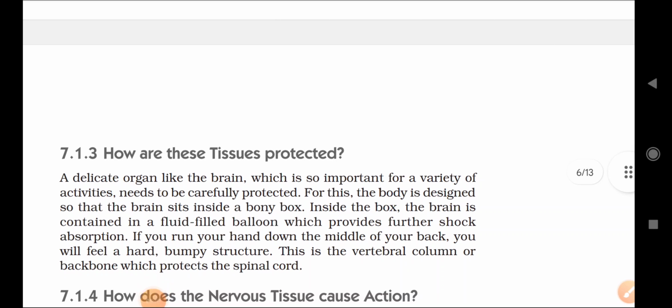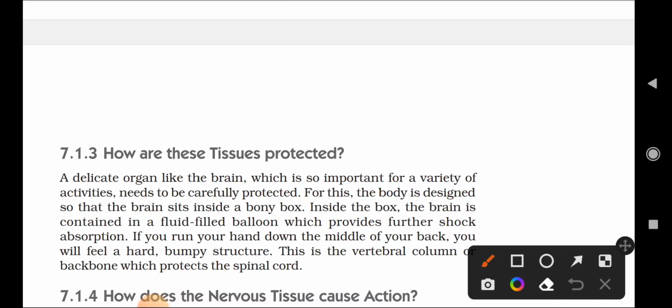The voluntary and involuntary actions are very important. They will ask for 2 marks: write the difference between voluntary and involuntary actions. The next topic we will continue in the next class.